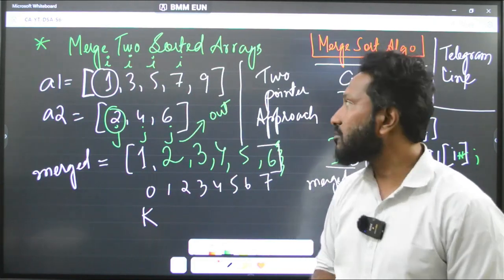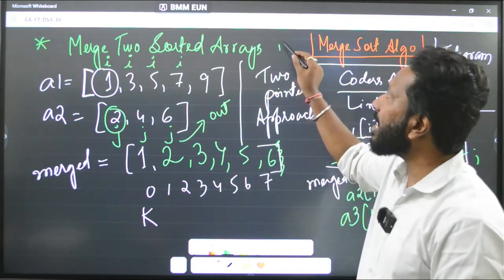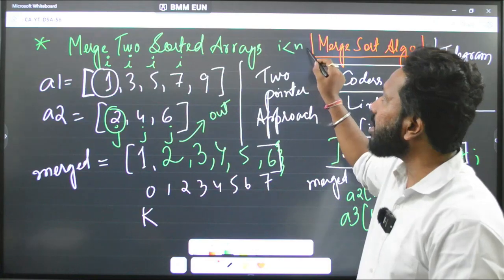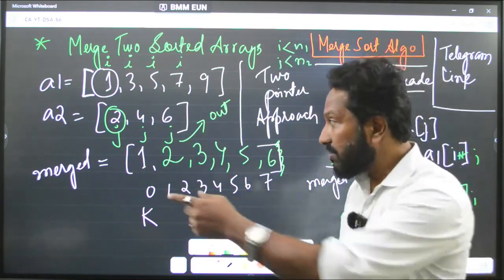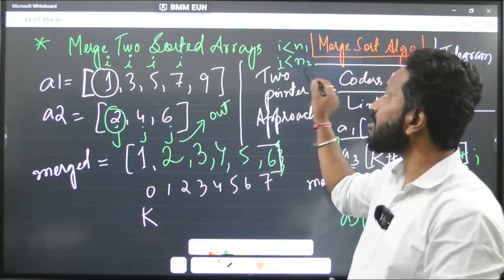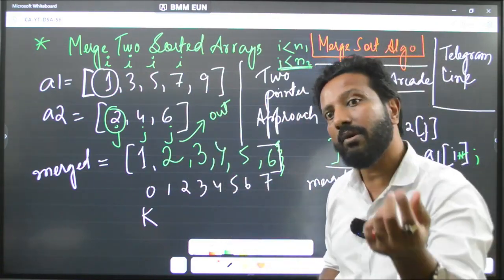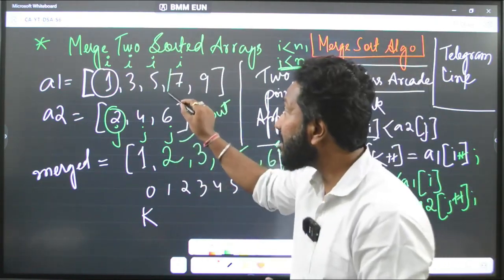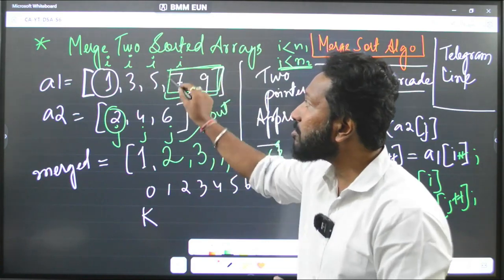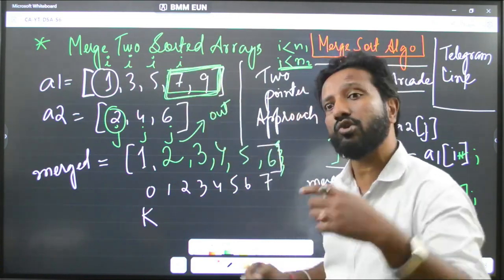So your condition is while i is less than the length of the first array and j is less than the length of the second array. Now j has gone out, so this condition is not satisfied. There is some part left, right? This part is left. But do you need to do any checks here? Do you need to sort anything?